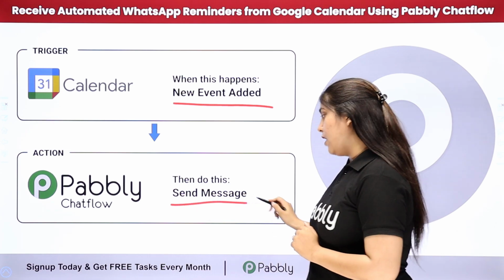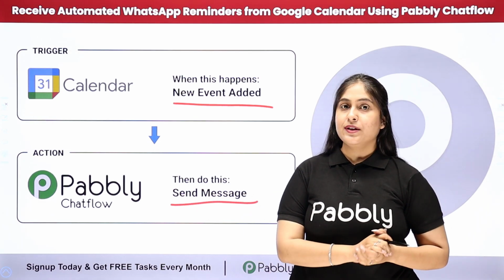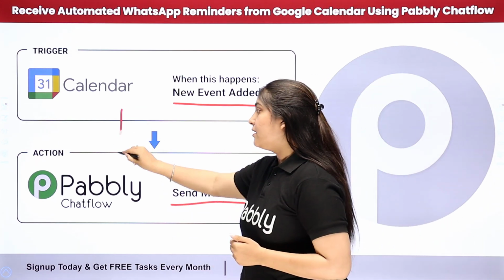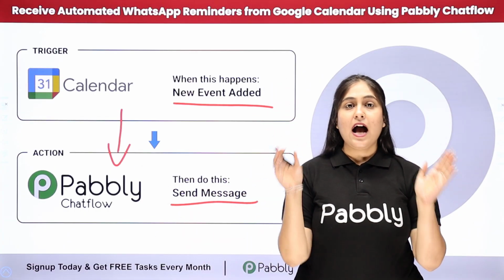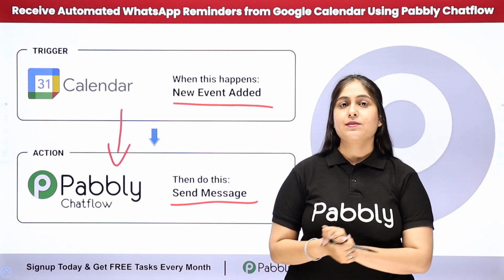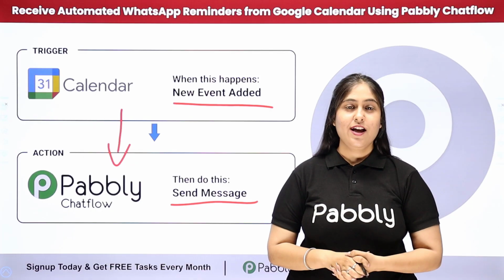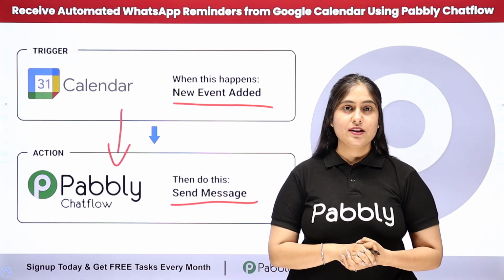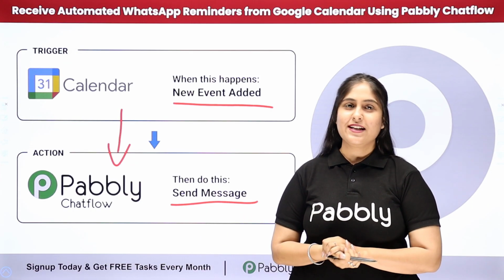on my WhatsApp account. So now here what I'm going to do is connect my Google Calendar with my Pabbly Chat Flow account, and here I'm going to receive the automated WhatsApp reminders through this automation. So if you wish to learn about this automation in detail, then let me take you to my screen.